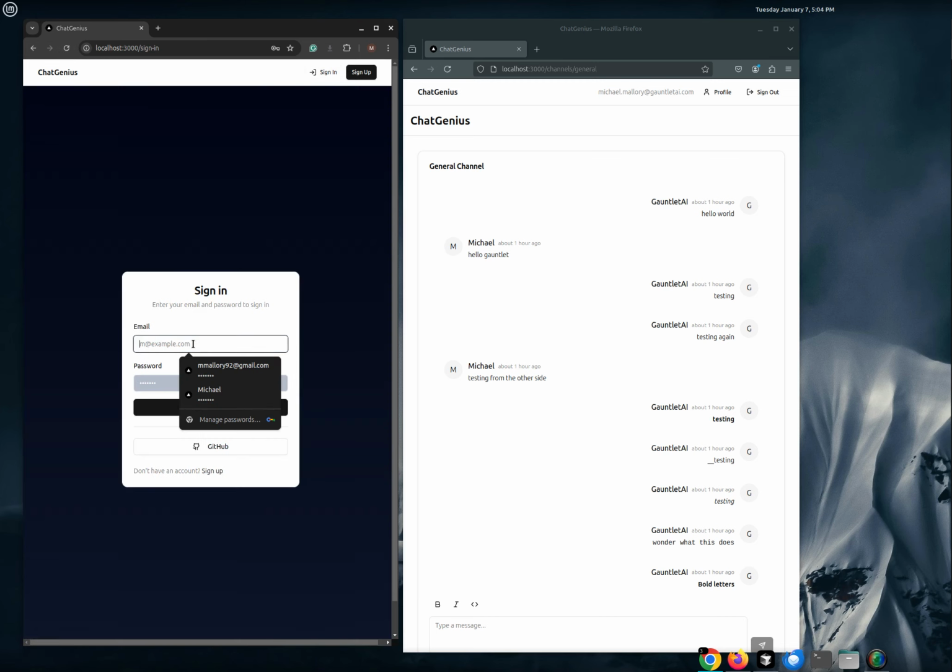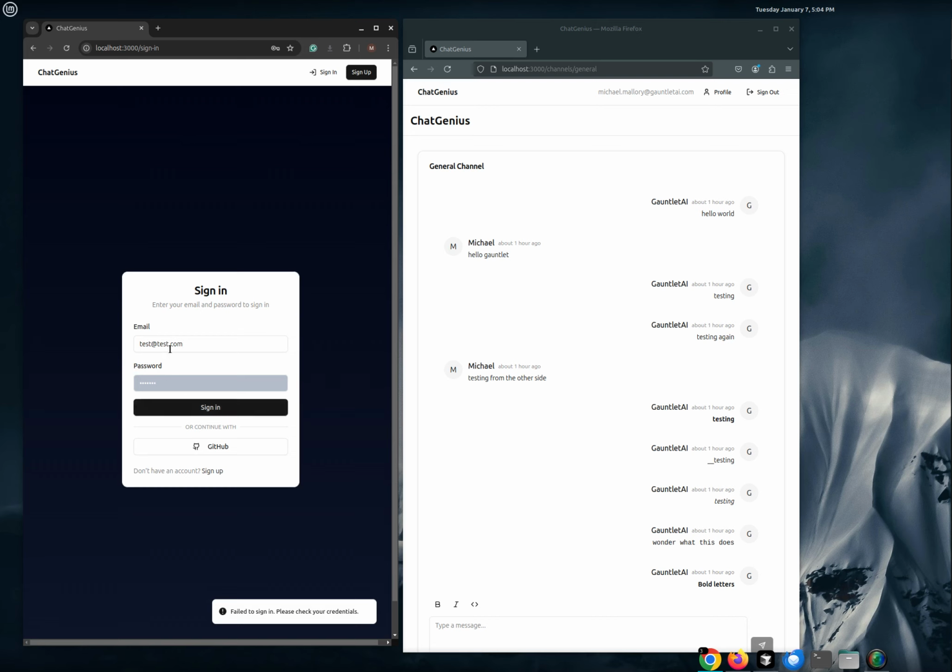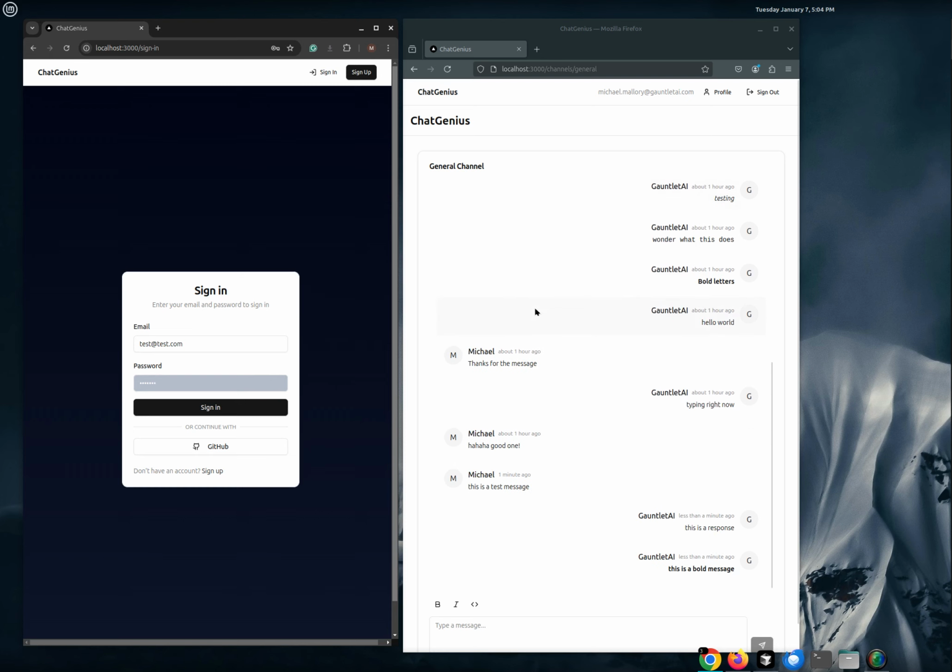It actually is authenticating emails here. Like, if I type in test, it doesn't work. And if I type in a bad email, it also doesn't work. So yeah, that is the MVP up to this point. We've got messaging, we've got authentication.